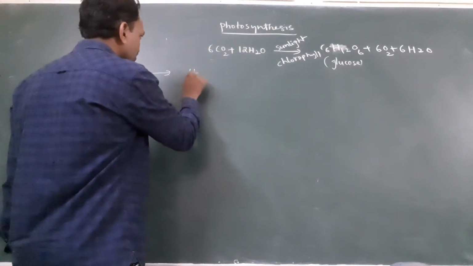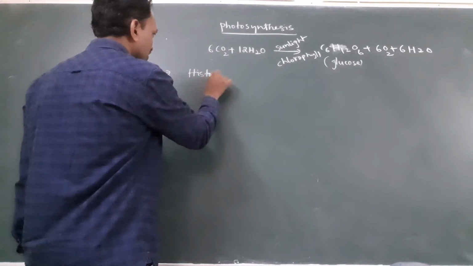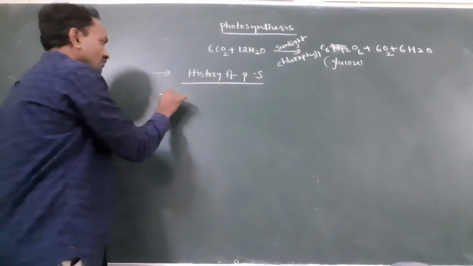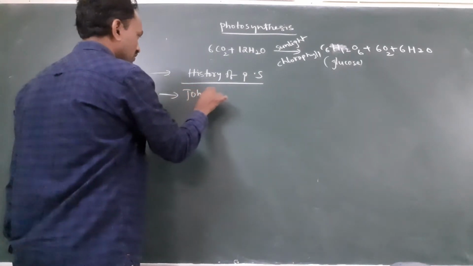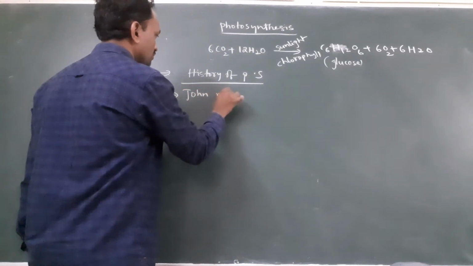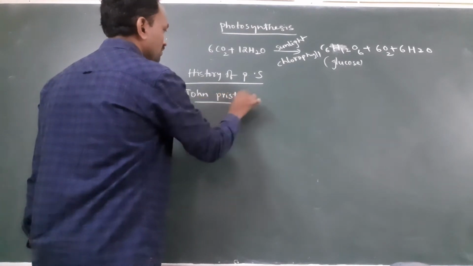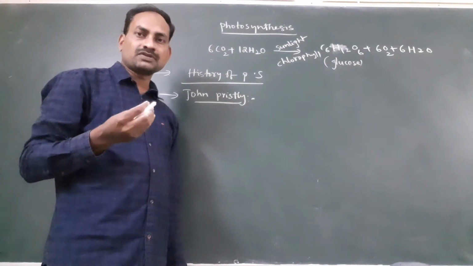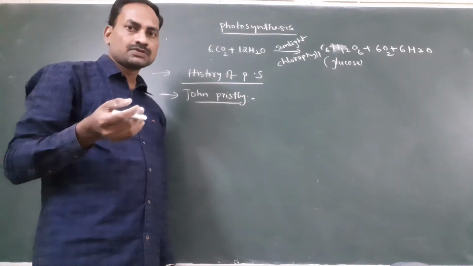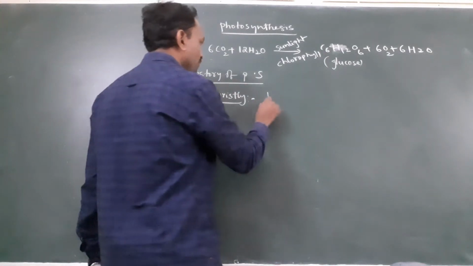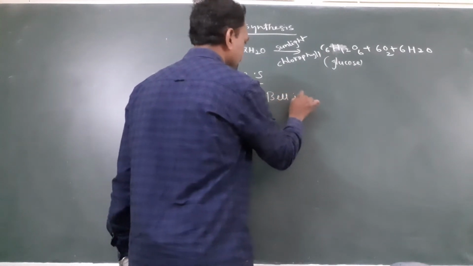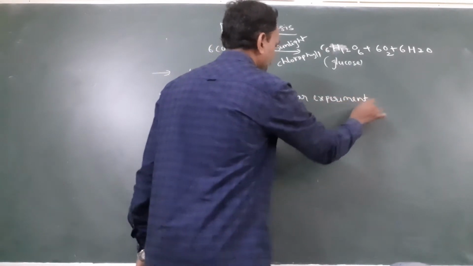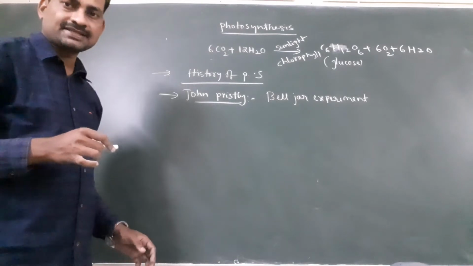So this is the normal equation of photosynthesis. If you see the historical perspectives, the history of photosynthesis, John Priestley was a scientist. He performed a simple experiment called the Bell-jar experiment. Let's see how he conducted the experiment.